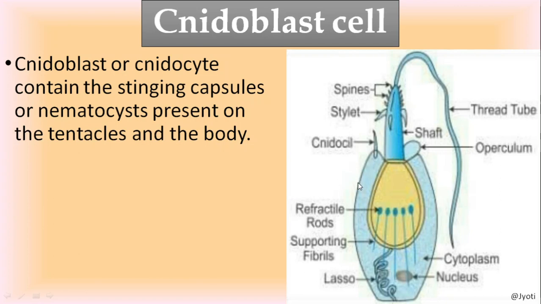Here it secretes some poisonous fluid, and when any prey comes in contact with the cnidocil, here you can see a spine-like structure is present, that is cnidocil. The cnidocil pierces the body of the prey, and then this stylet, this tube-like structure, pours the poisonous fluid on the prey, and the prey is paralyzed. Okay, so in this way the cnidoblast cell protects the organism that bears it, and also it helps in capturing the food.